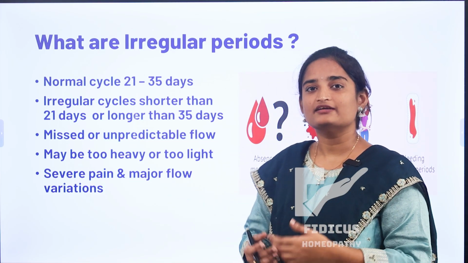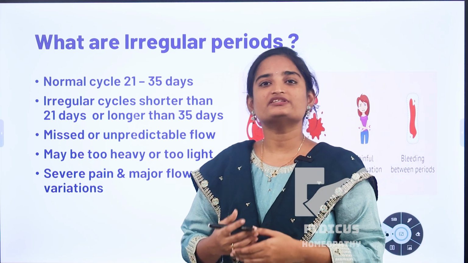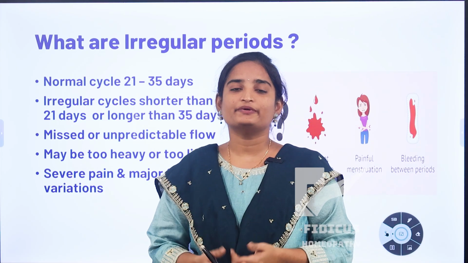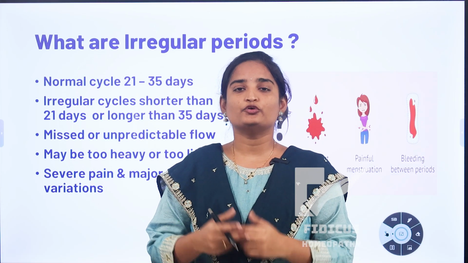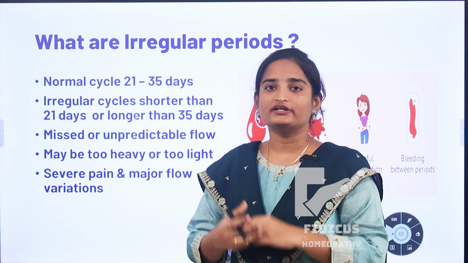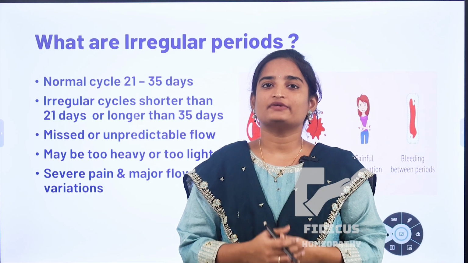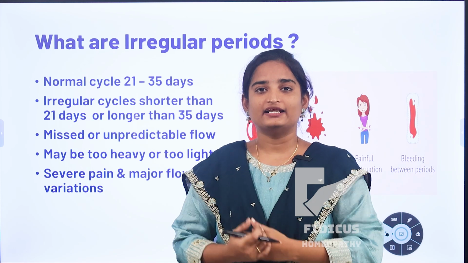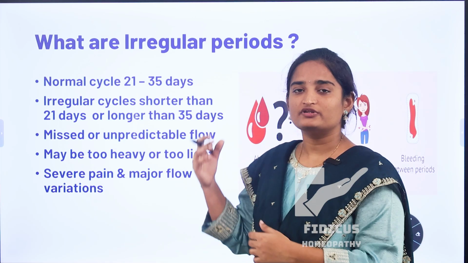So irregular periods means there is heavy bleeding, scanty bleeding, and sometimes there may be missed periods. Some women experience absence of periods, we call it amenorrhea, while others have painful periods and also abnormal bleeding, even bleeding between the periods. All these changes are mainly due to pain and some flow changes. Usually these changes give us signs of disturbance in our body, so that's why our body can exhibit this type of irregular periods. So irregular periods is nothing but a disturbance in menstrual rhythm. This is our body's way of naturally signaling that there is a health issue or a hormonal imbalance in our body, so that needs early attention. This is all about irregular periods.